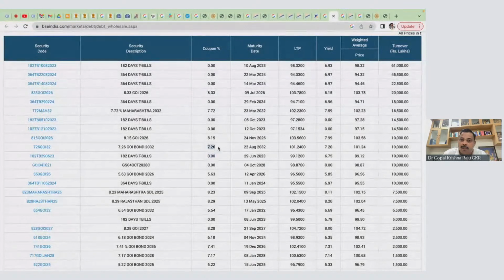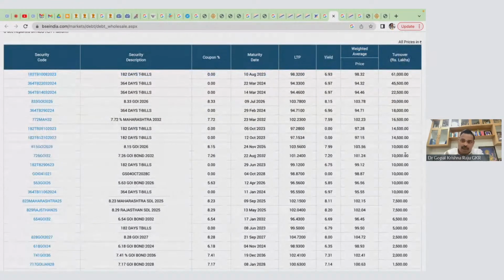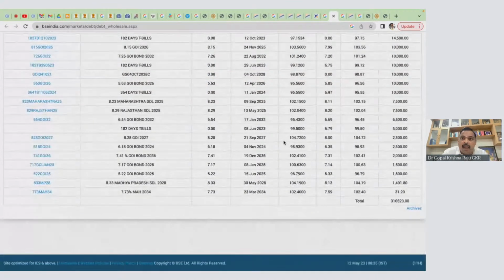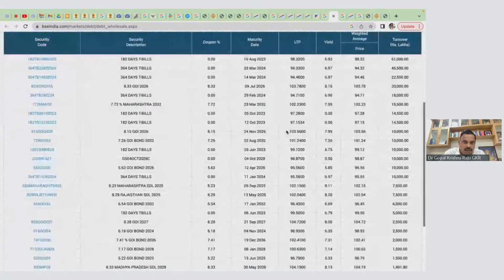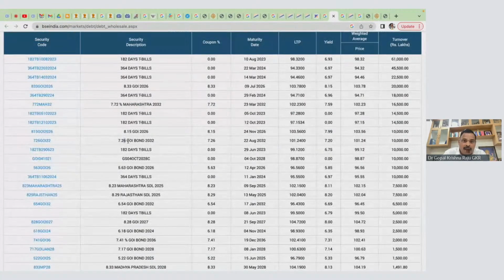Maybe this 7.26 coupon is there, maturity date is there, yield is there. Look at this yield. Now weighted average price is there. This turnover is actually the volume. Now by looking at that, which one you will buy? How will you know? Next moment you should be in a position to say, okay, I have a GOI bond here, Maharashtra bond is there, 3-0 T-bill is there.